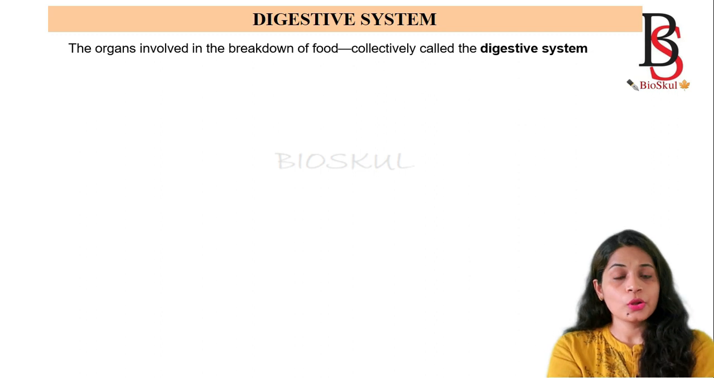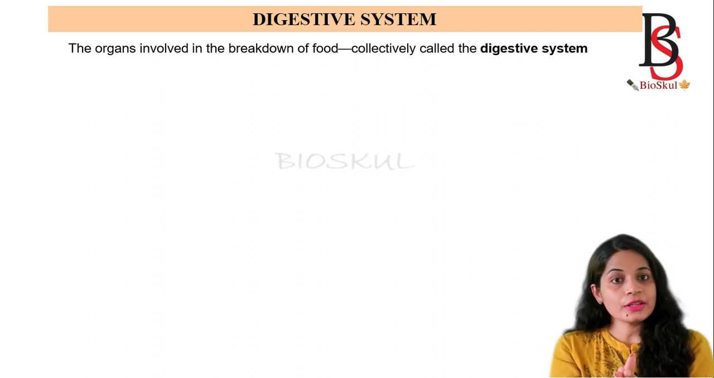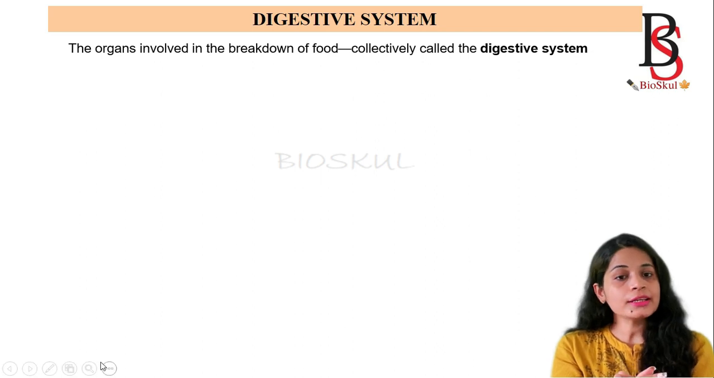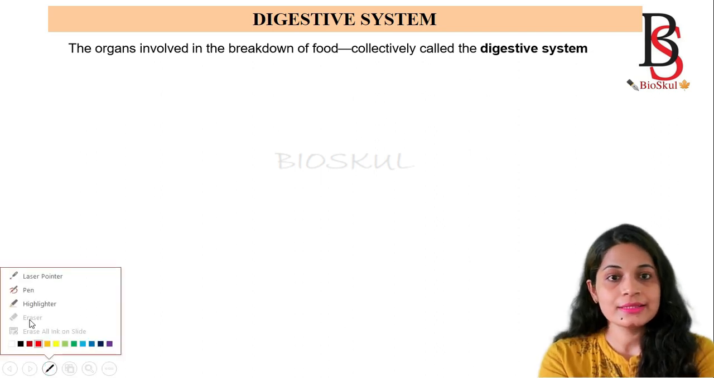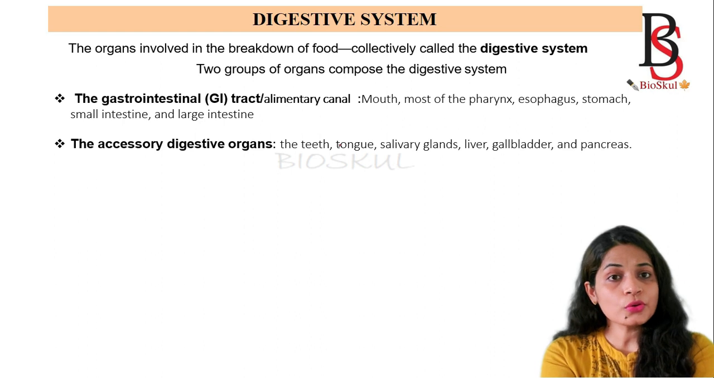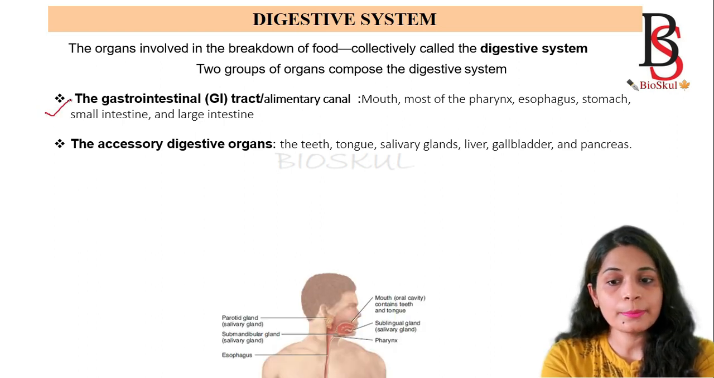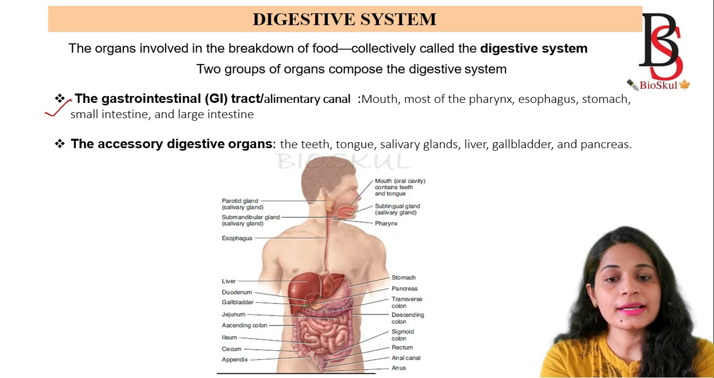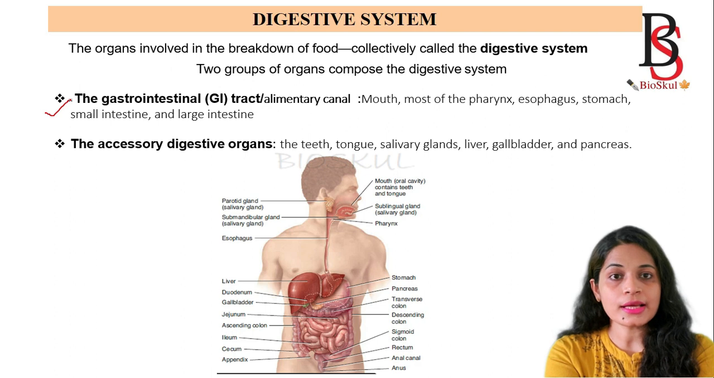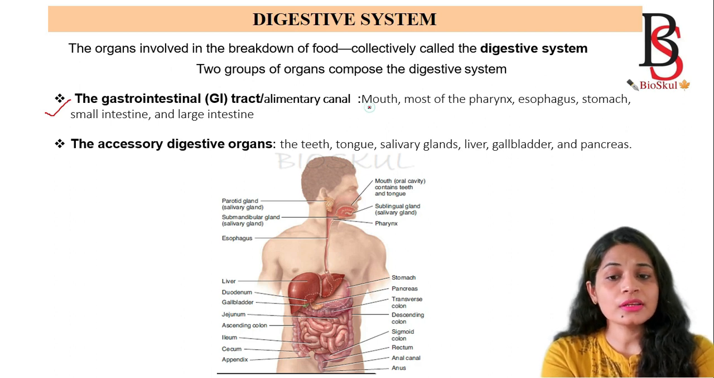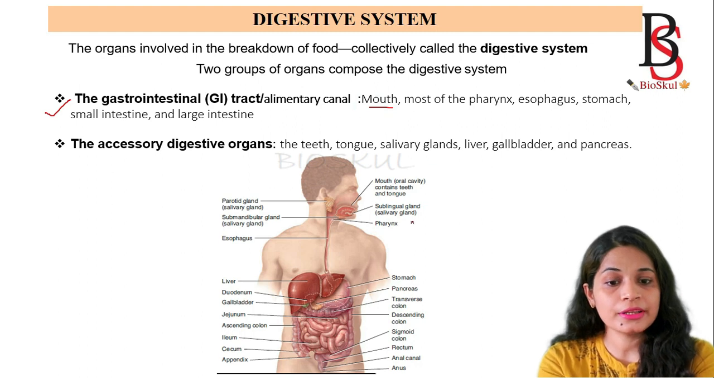Digestive system. Do you know what the digestive system is? The organs involved in the breakdown of food are collectively called the digestive system. Two groups of organs compose the digestive system. What are those organs? The first group is known as the gastrointestinal tract, also called the alimentary canal.